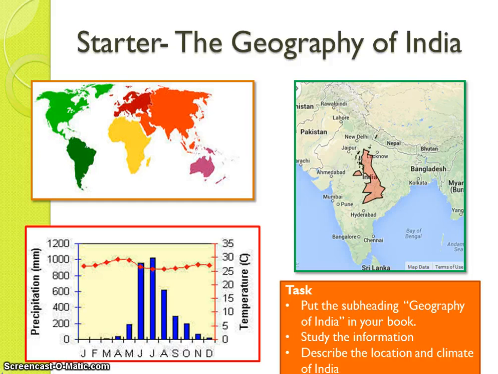The dots show the temperature. The bars show the rainfall. When is it hottest? When is it coldest? Is it a similar temperature all year? Is it hot? Is it cold? How does that compare to the UK? When does it rain the most? Or does it rain the same amount each year? Answer those questions to describe the geography of India.